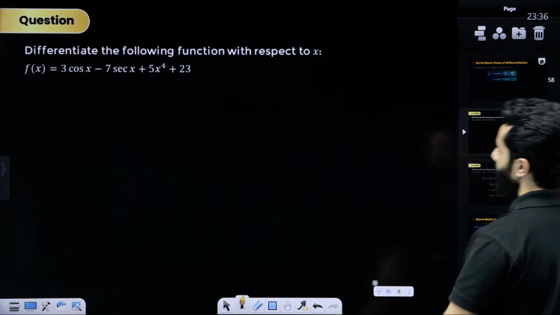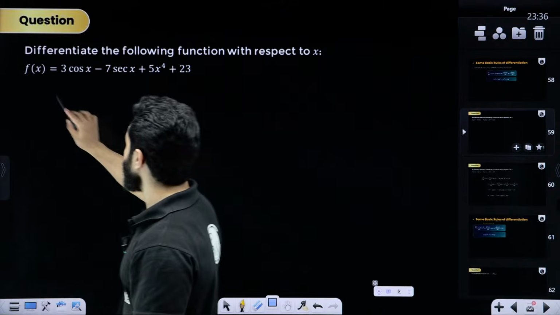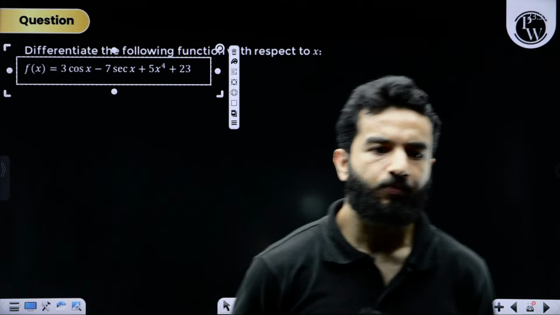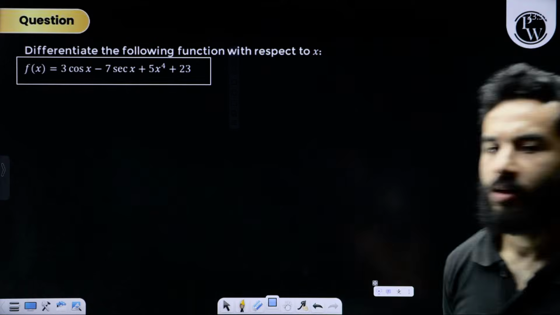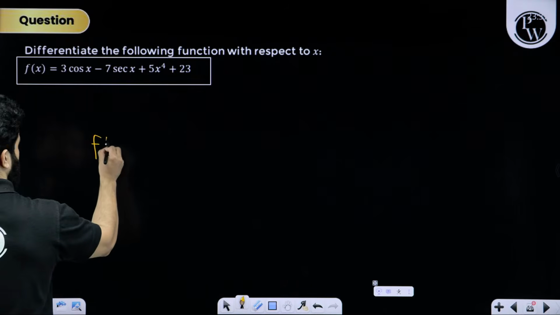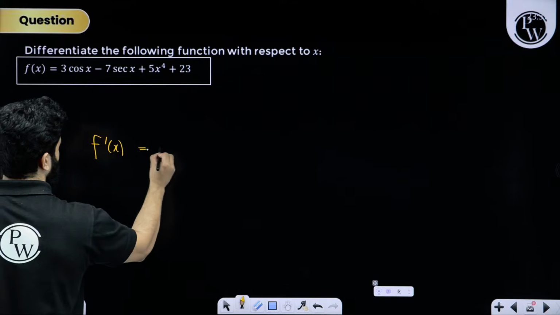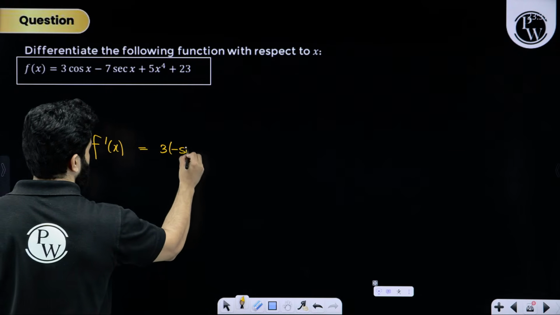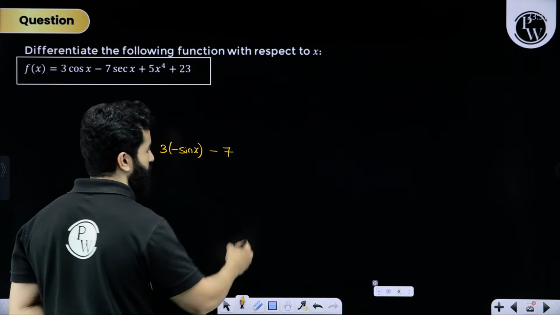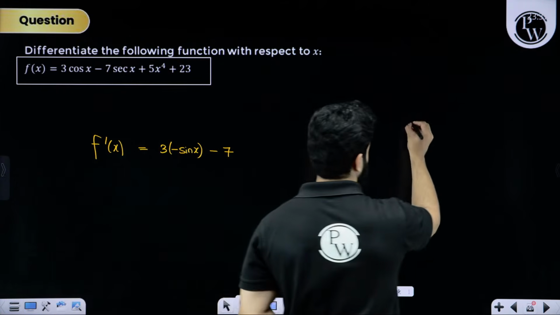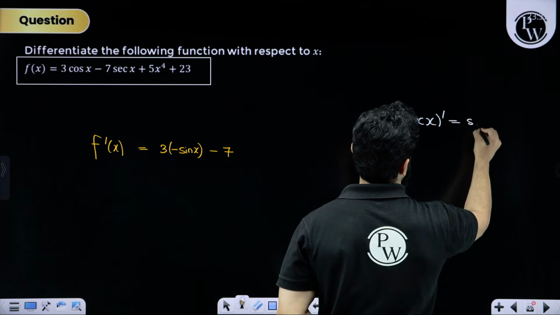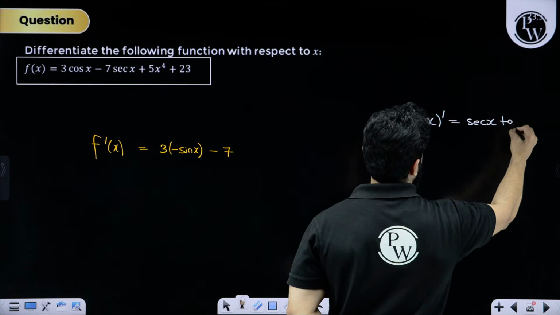By the way, quickly solve this. Quick, answer in the chat box. f dash of x: 3 cos x will be written as 3 of minus sin x, minus of 7, differentiation of sec x is sec x tan x.